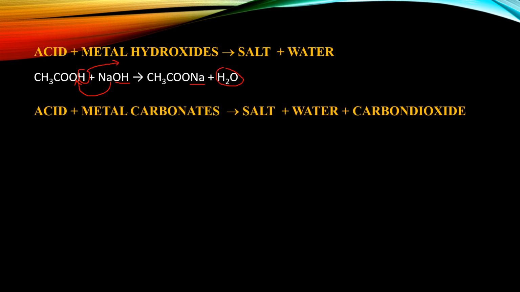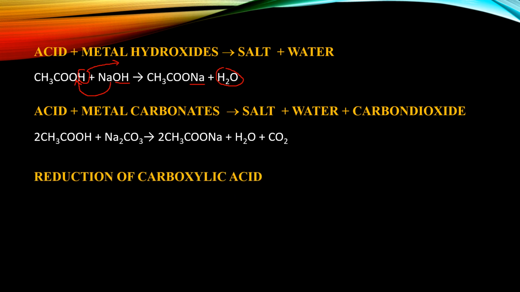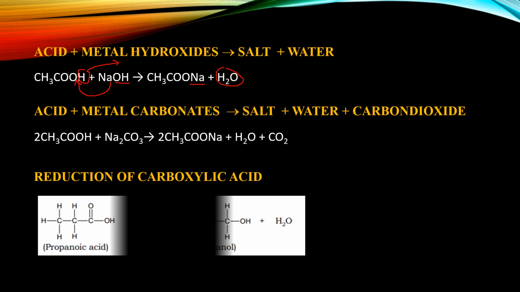Then we have acid with a metal carbonate to give you salt, water and carbon dioxide. Ethanoic acid with sodium carbonate giving you sodium ethanoate, water and carbon dioxide. And finally, the last reaction that we will be looking at is a reduction of carboxylic acid. Primary alcohols oxidize to give aldehyde, which oxidizes to give a carboxylic acid. The reverse of that reaction is known as reduction.